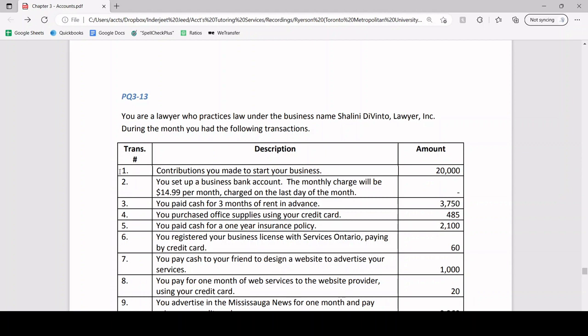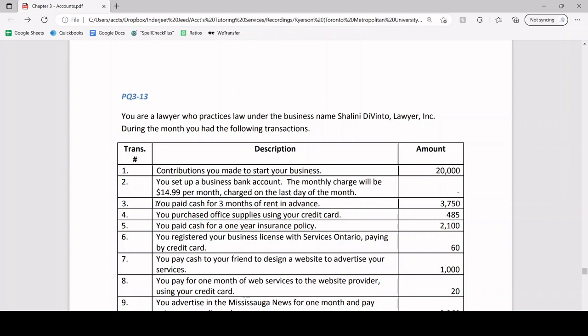Transaction number 3, you pay cash for 3 months of rent in advance. That's very important. So let's just say, for example, hypothetically, today is September 1st, and we pay for rent in advance on September 1st. We haven't lived there yet, so we haven't consumed or used up that expense, so it doesn't give rise to an expense.